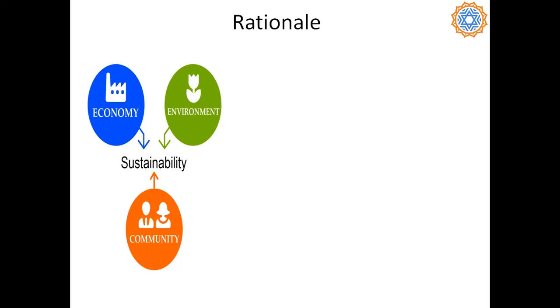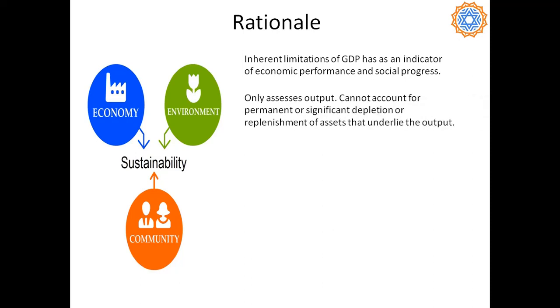Now, what is the rationale behind this? The concept of green GDP is centered around the concept of sustainable development, which is achieving a balance of these three factors, that is economy, environment, and community. Now, the first thing about traditional GDP is that there are inherent limitations which GDP has as an indicator of economic performance and social progress. It only assesses the output, but it does not account for permanent or significant depletion or replenishment of assets that underlie the output. So the input factor is not accounted for.